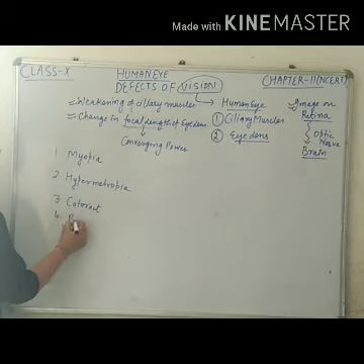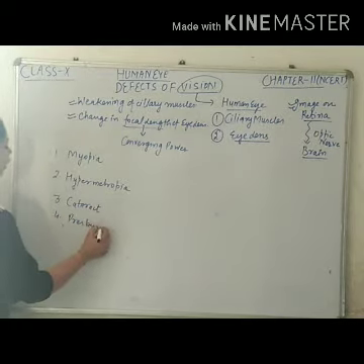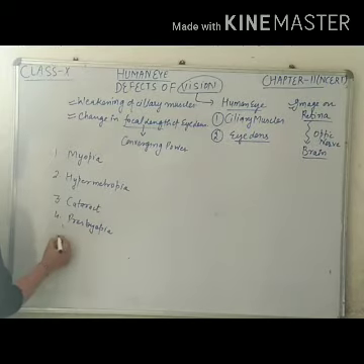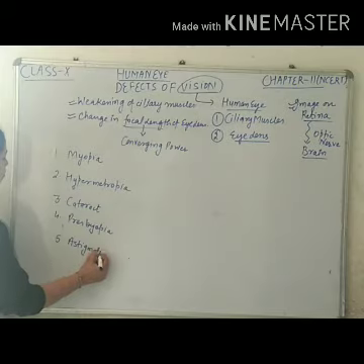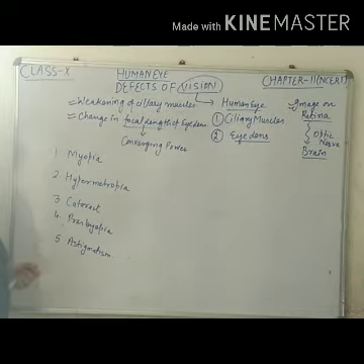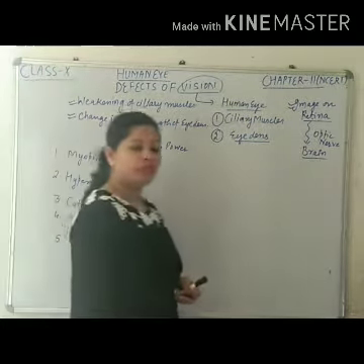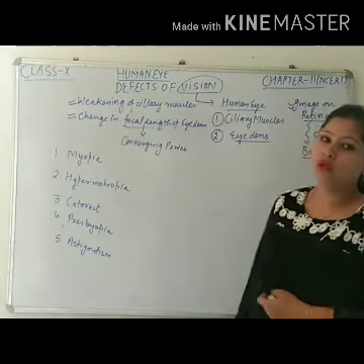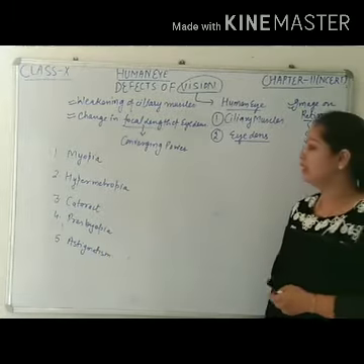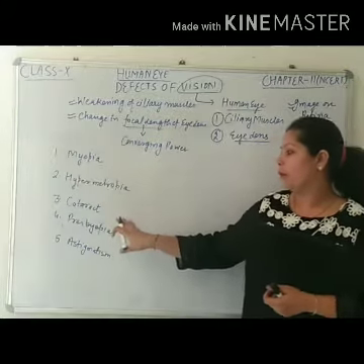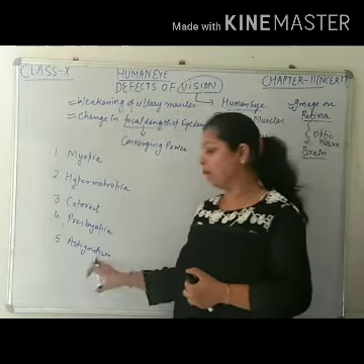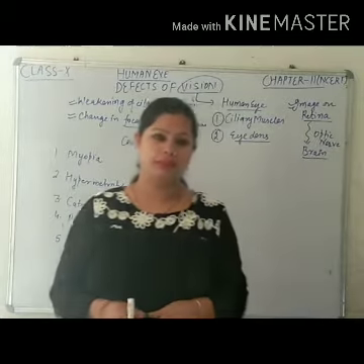Fourth one is presbyopia. And fifth one is astigmatism. So, there are a number of diseases related to vision ability.